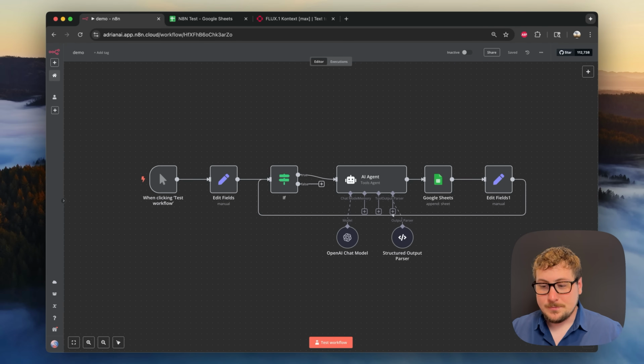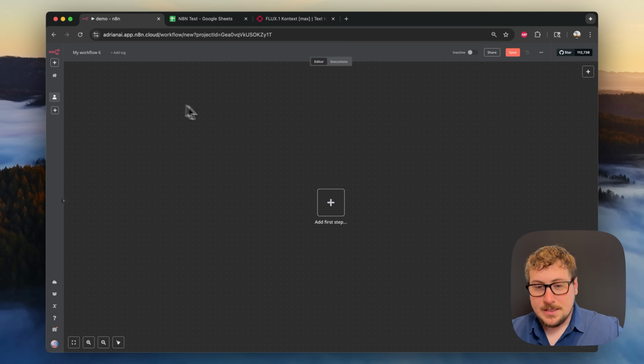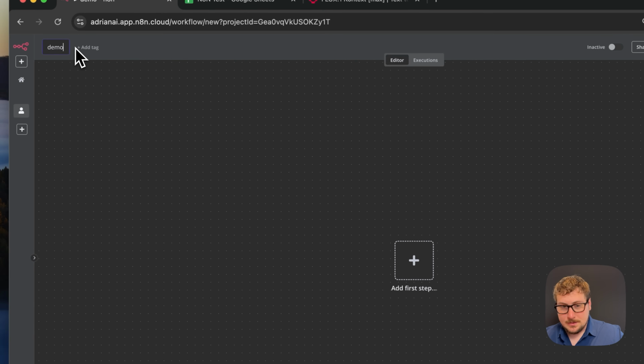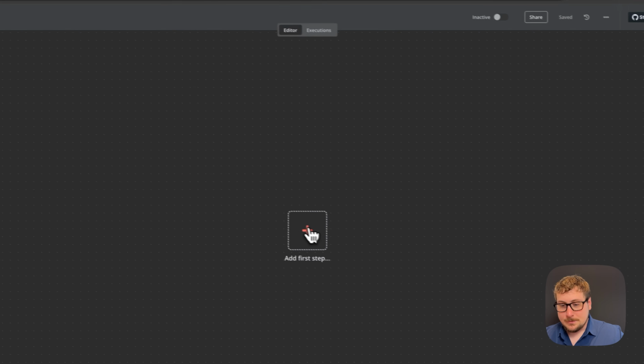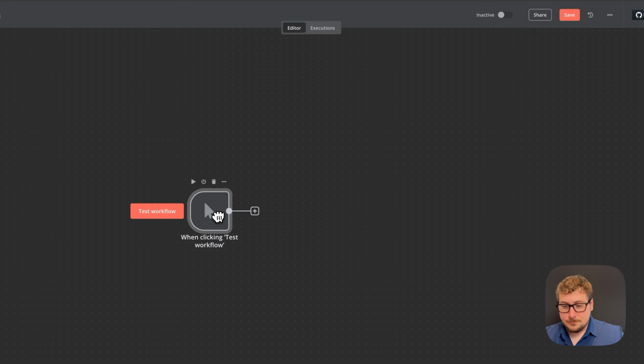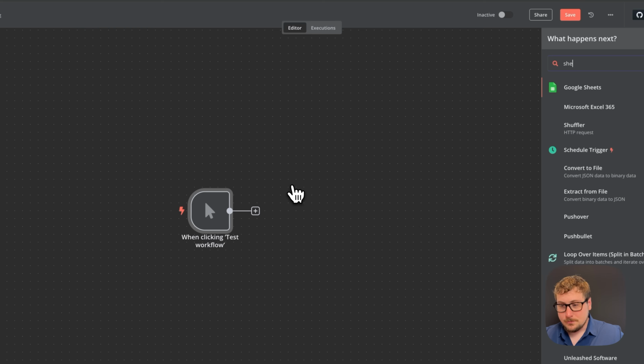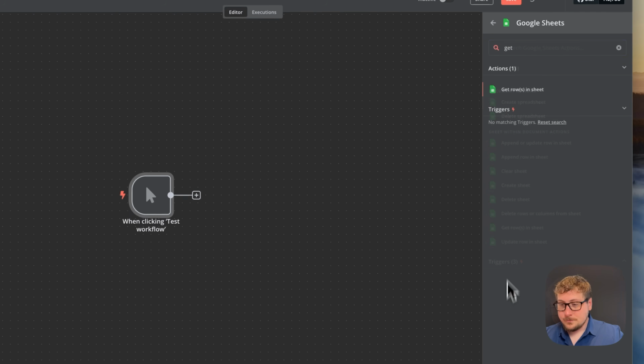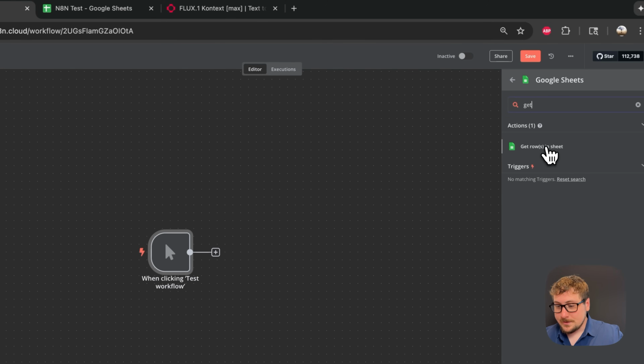and I'm going to show you how to take these prompts and actually render them through a service. So we're just going to hit this plus here for workflow, create a new one in personal, and in this workflow, I'll just name it demo 2. Then we're going to start with a manual trigger, and after that, we're going to add a Google Sheets node.